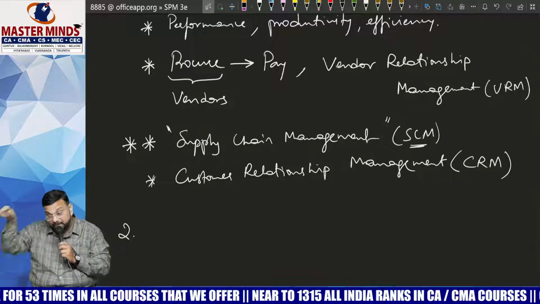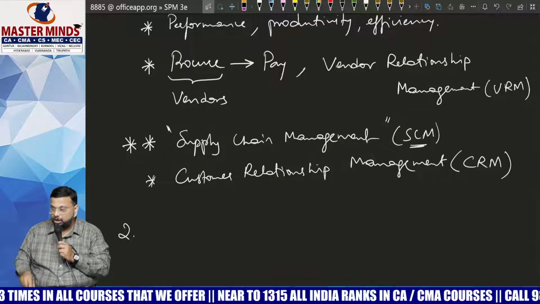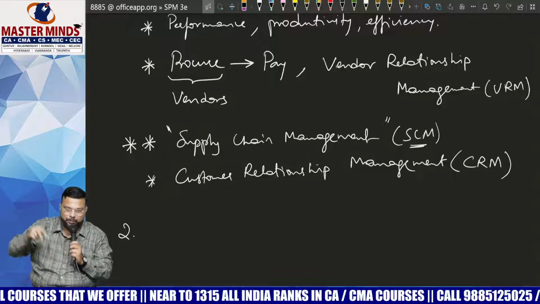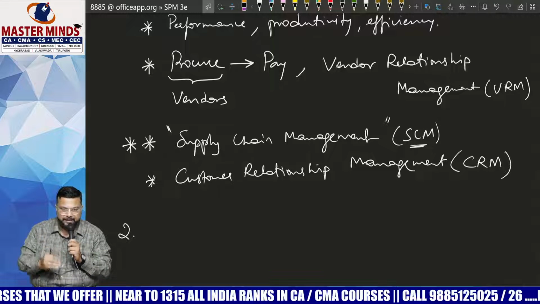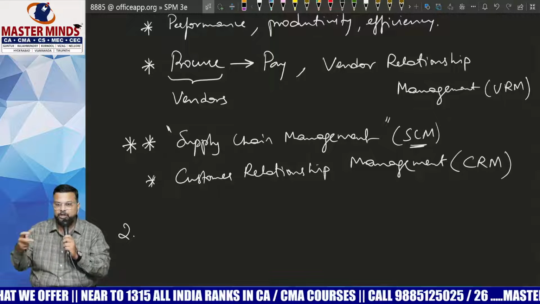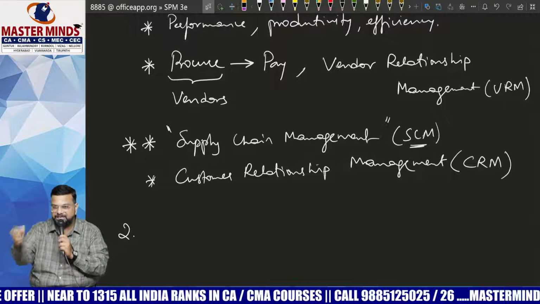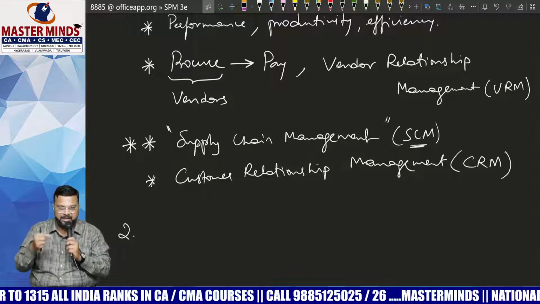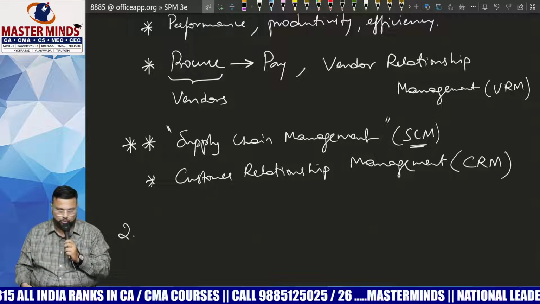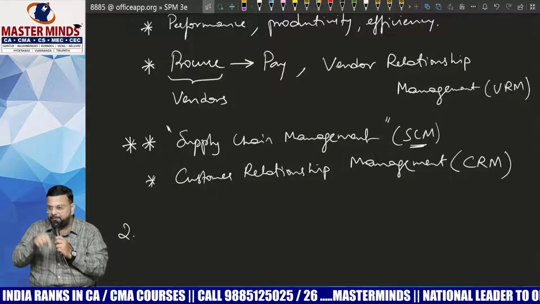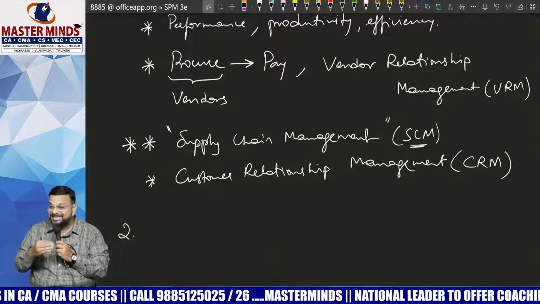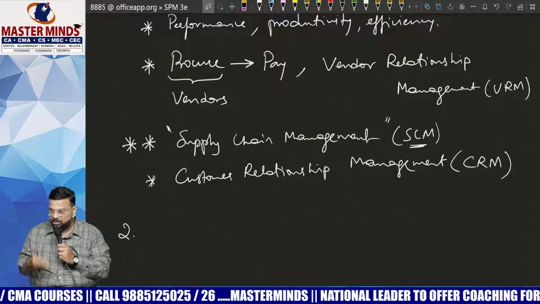Completion of CMA is long term. Now once you have set an objective, you need to define a step-by-step procedure. What is the first step? I need to complete my CMA Foundation. With how many marks? Minimum 50%. Then I have to complete my CMA Inter. Both groups or single group? Both groups. In each group, how many marks do I need to get? Minimum 50%. Now these are called standards that you have set or the institute has set.